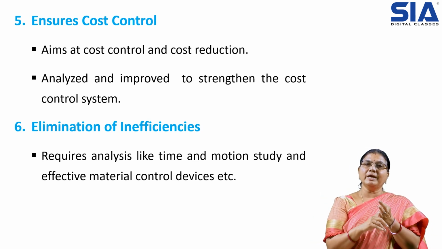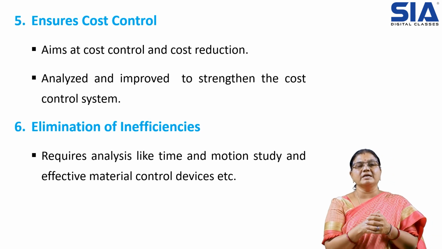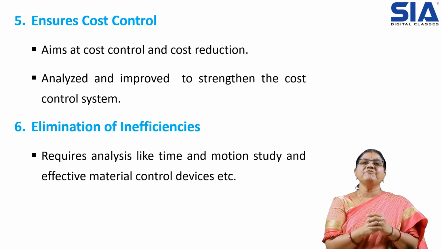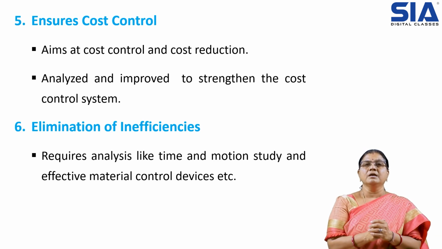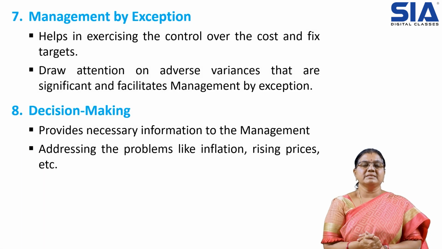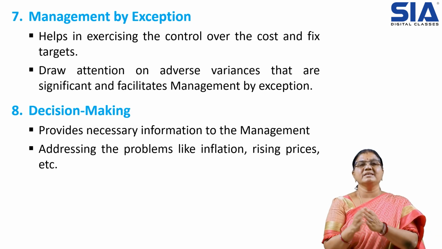If we are able to analyze each component, it will be helpful for making the effective calculation and also to remove the inefficiencies wherever it is possible. Then management by exception, that is, it also helps in exercising the control over the cost and fixing targets. It will help us in fixing the targets.